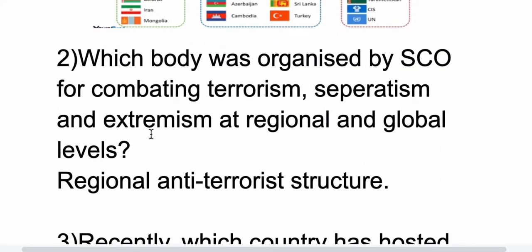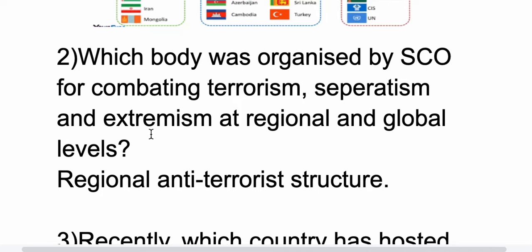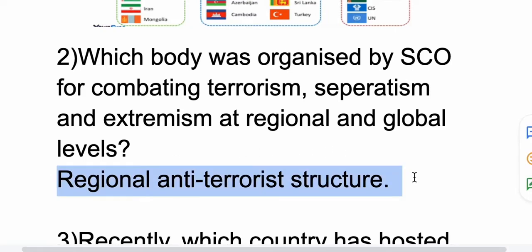Now, the second question is, which body was organized by SCO for combating terrorism, separatism and extremism at regional and global level? It is the Regional Anti-Terrorist Structure. Within SCO, we have different types of bodies. The body which deals with combating terrorism, separatism and extremism is the Regional Anti-Terrorist Structure.